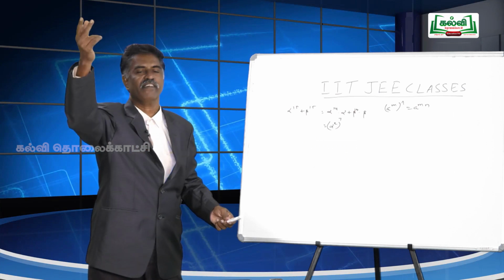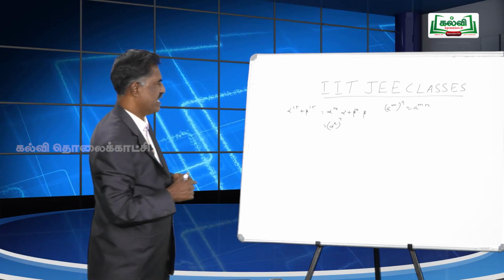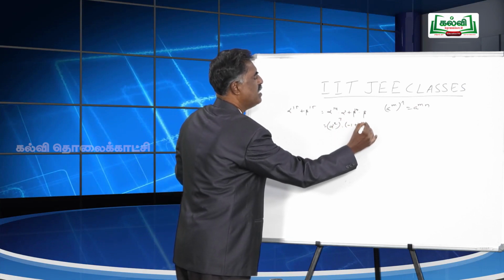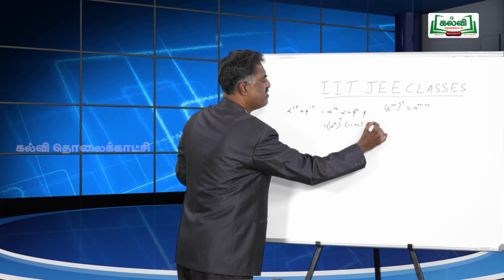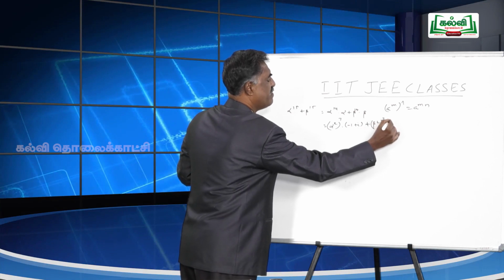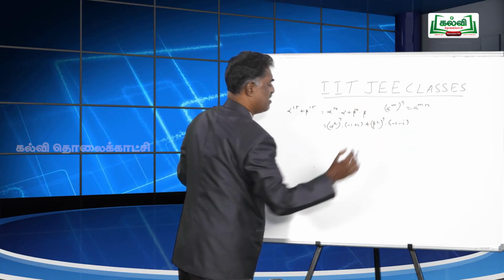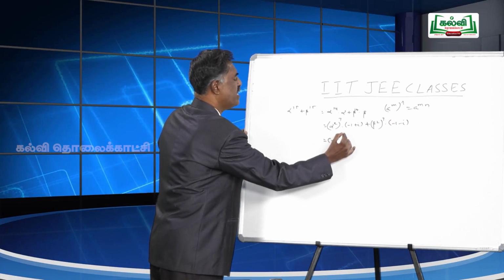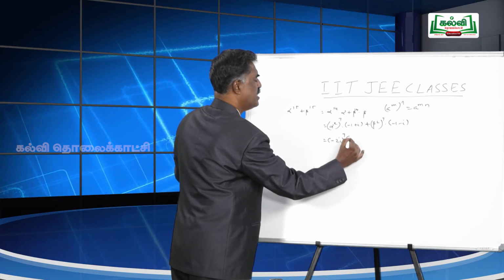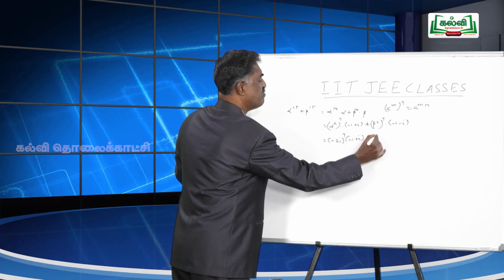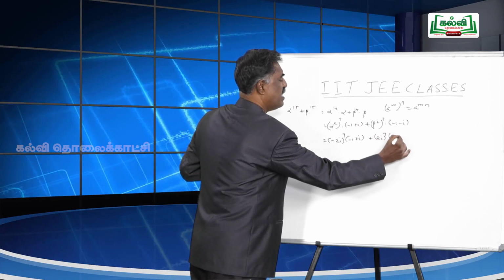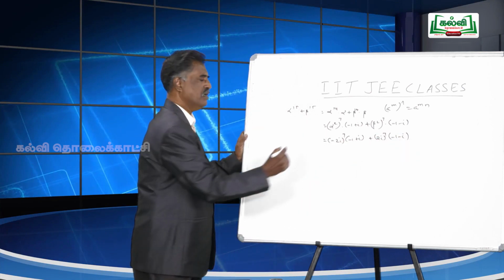So, (alpha square) power 7 into alpha, of course, it is minus 1 plus i, plus beta power 14, the same concept, (beta square) whole power 7 into minus 1 minus i. Alpha square, we found, is minus 2i, so (minus 2i) whole power 7 into (minus 1 plus i) plus beta square, it is (2i) whole power 7 into (minus 1 minus i).